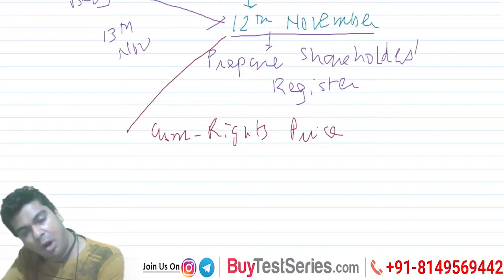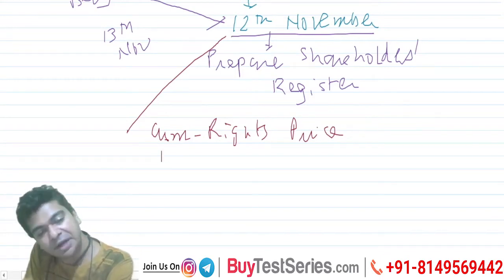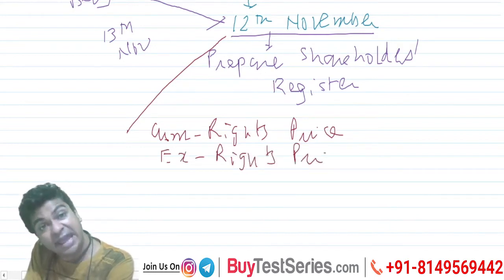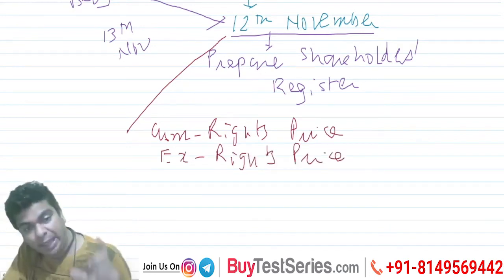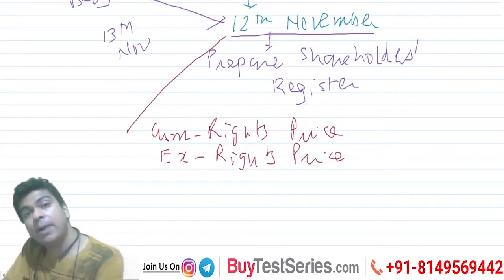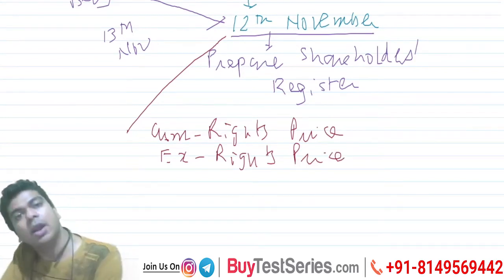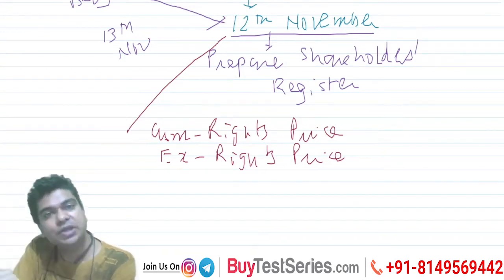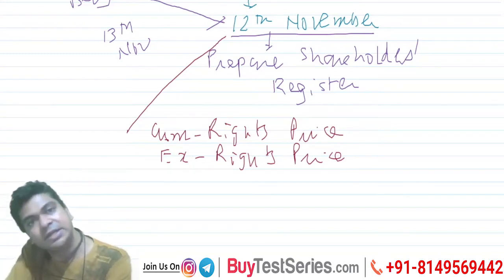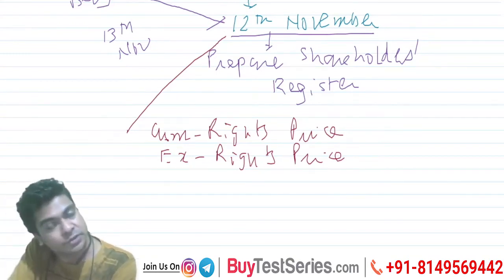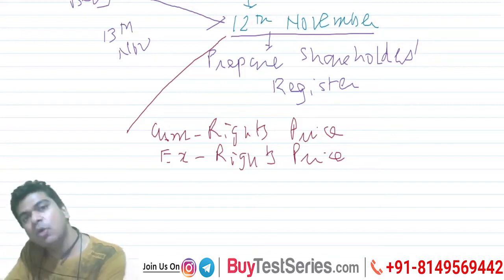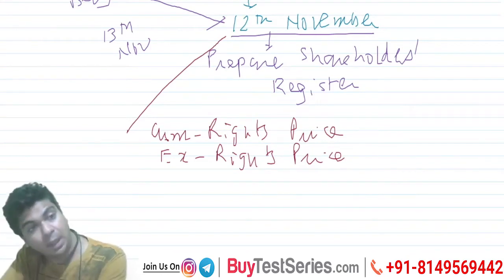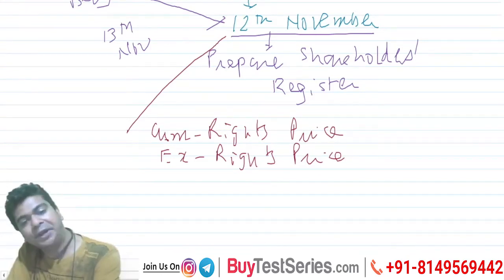The moment the record date is gone, the share will start trading on an ex rights basis. So that will be known as an ex rights price. Ex means excluding. Ex rights price means if you buy the share on an ex rights basis, you are no longer eligible for the rights issue. So if you really want to subscribe to or apply for the rights shares, it is absolutely necessary that you buy shares on a cum rights basis.